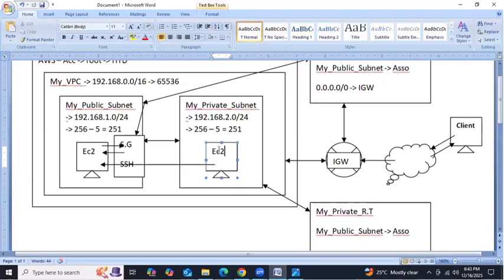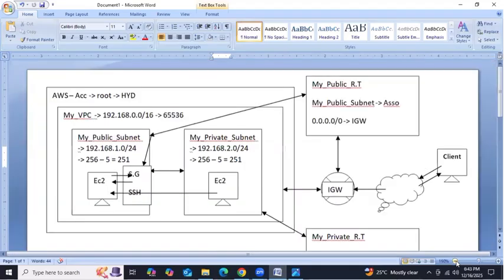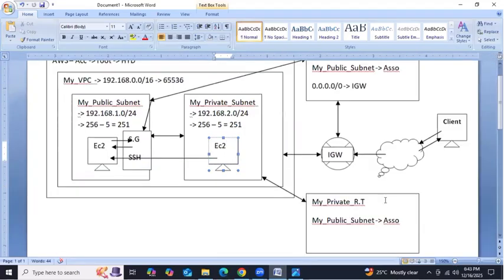Can we do all of this practically? This instance doesn't have internet, but this one has internet and can communicate with it. How to allow the internet into the private subnet also, I will teach you, don't worry. At present, we are going to deploy this network according to this diagram.